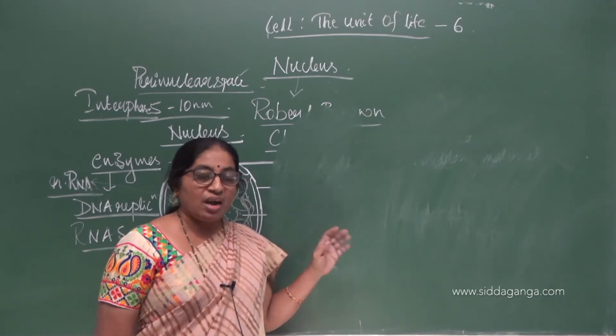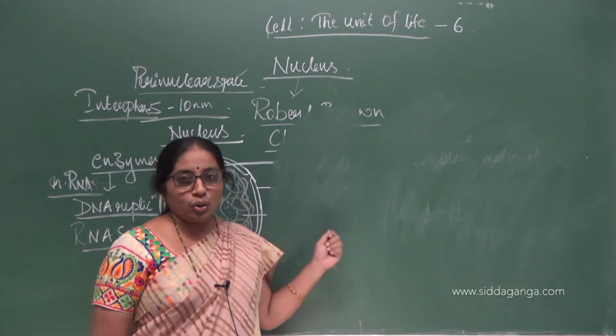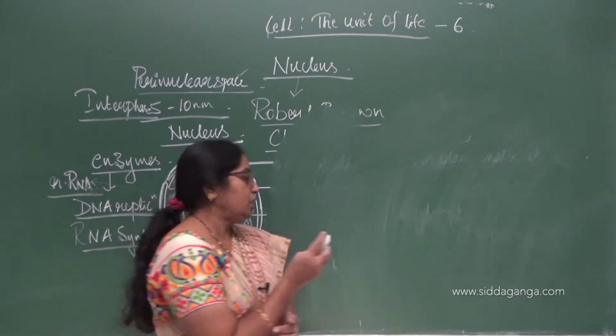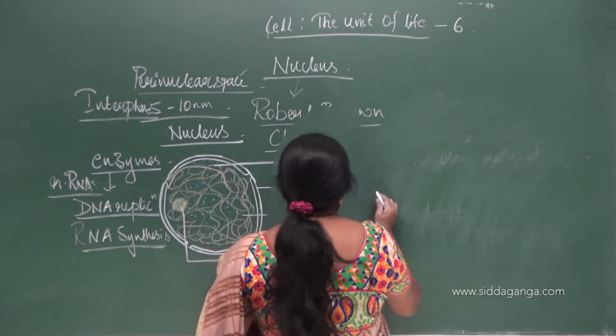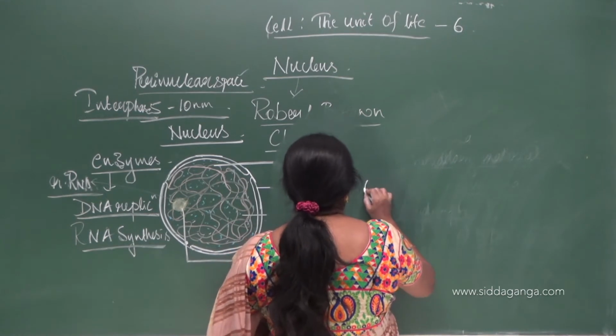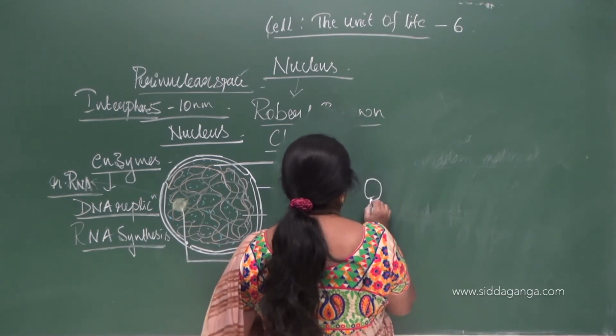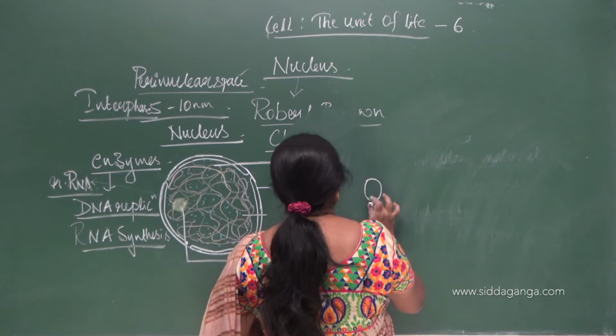The next, second stage is the metaphase. How exactly does this chromatin look at the metaphase stage? Let me draw a diagram for that so that you will be able to understand the morphology, or the structure, of the chromosome.